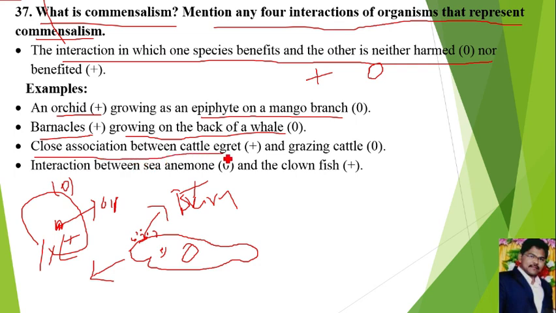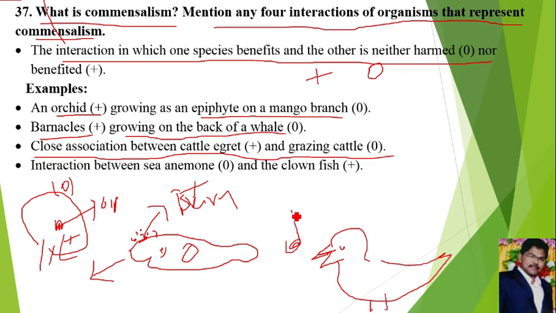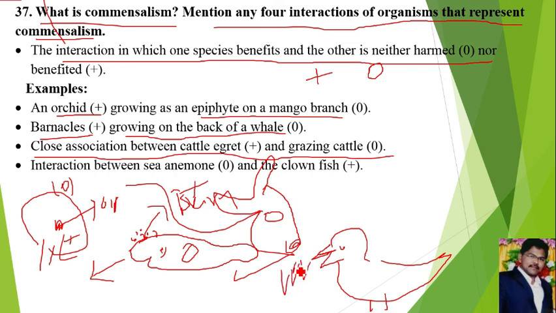Next, close association between cattle egret and grazing cattle. Cattle egret is one type of bird. This is the cattle egret. Then those are the grazing cattle. Grazing cattle means cow, buffalo, etc. While the cattle are eating, the small insects come out from the grass and are eaten by the cattle egret. Hence the cattle egret bird is benefited, no loss, no gain to the grazing cattle. This is also one type of example for commensalism.